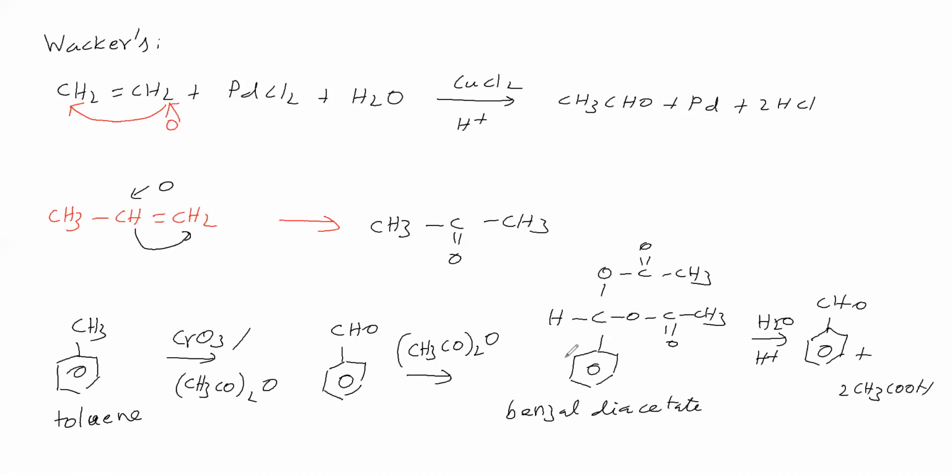Sir, this we can separate. This on hydrolysis in the presence of acid gives aldehyde and acetic acid. Sir, how does the reaction take place, how to convert this benzaldehyde into benzal diacetate, that we will see. Now, benzaldehyde we will write like this. Acetic anhydride we will write like this. So how the reaction is possible we will see.